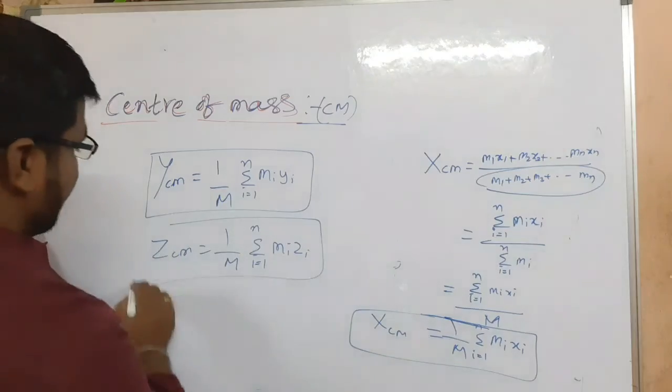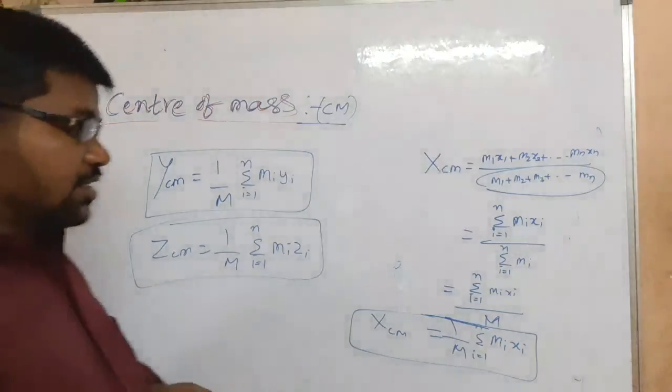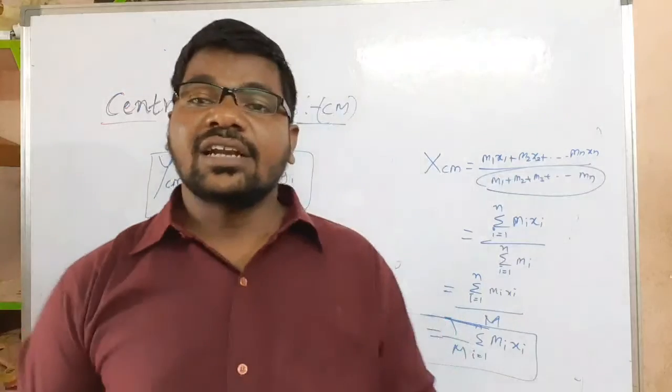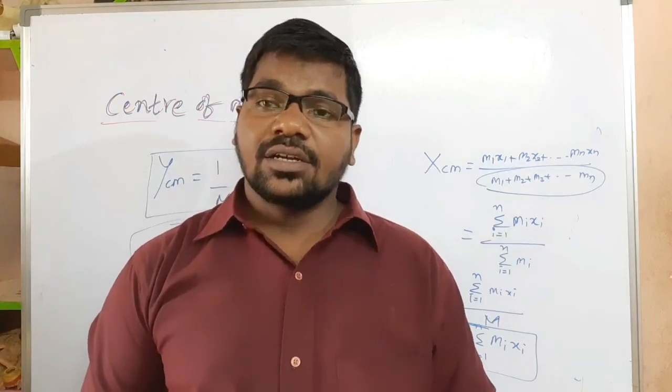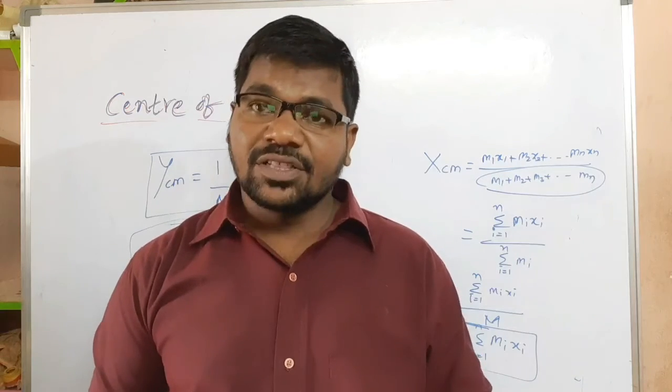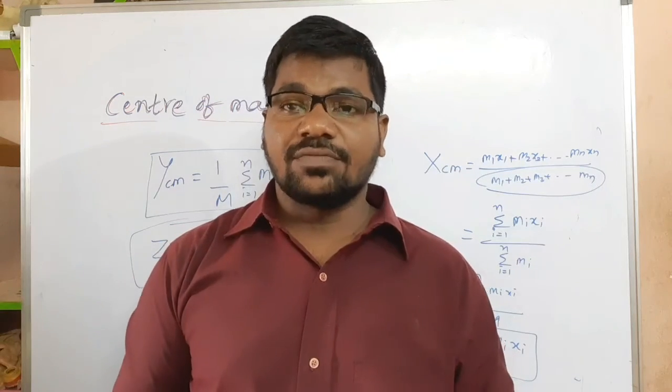These are the center of mass formulas for n particles, my children. Tomorrow we will start with problems on center of mass.